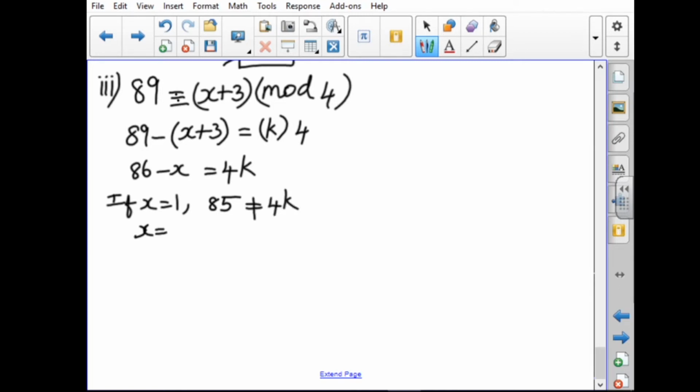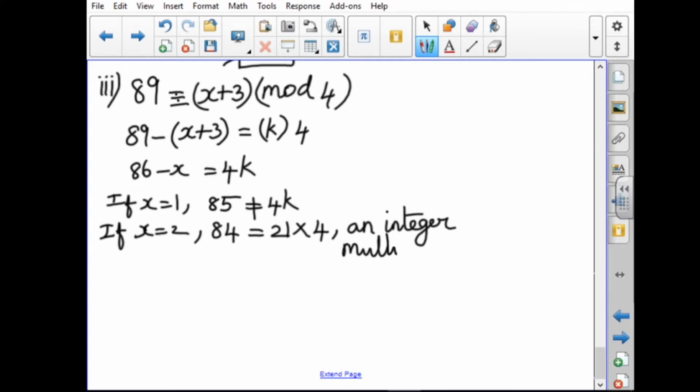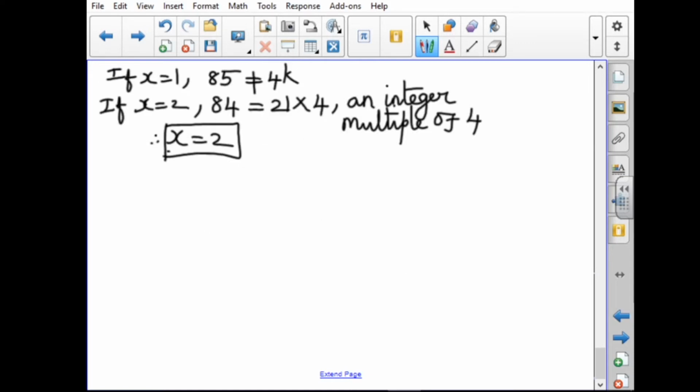If x equal to 2, we are getting 84, which can be written as 21 into 4. An integer multiple of 4. So we are getting the answer: x equal to 2 is the answer. How to substitute the value for x?